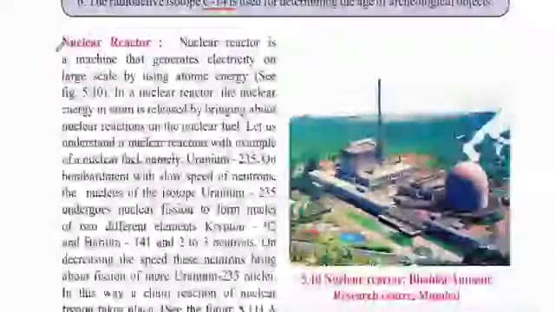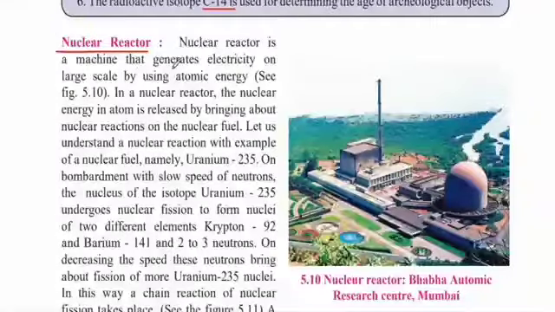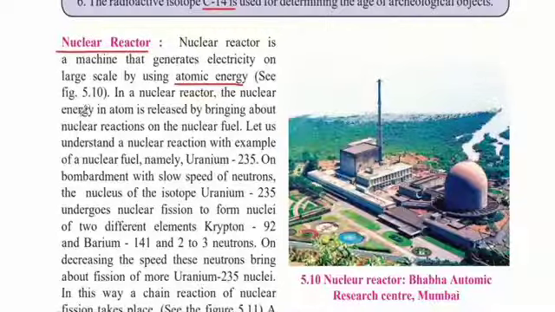Now let us study the nuclear reactor. A nuclear reactor is a machine that generates electricity on a large scale by using atomic energy. And this is an example of a nuclear reactor. In a nuclear reactor, the nuclear energy in an atom is released by bringing about nuclear reactions on a nuclear fuel.